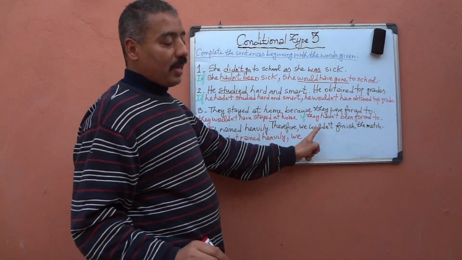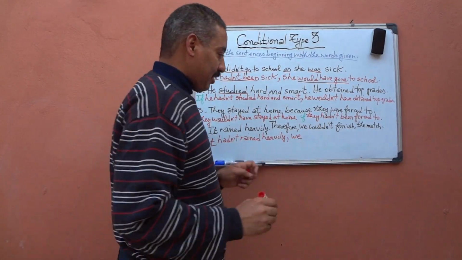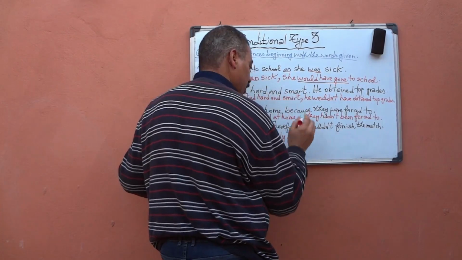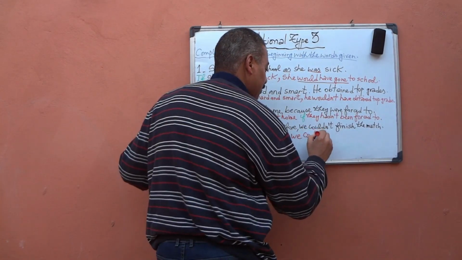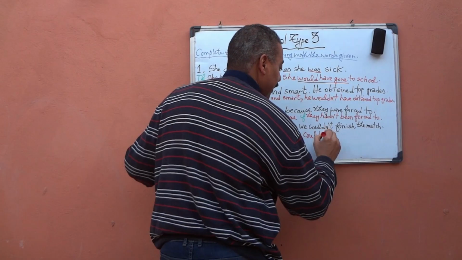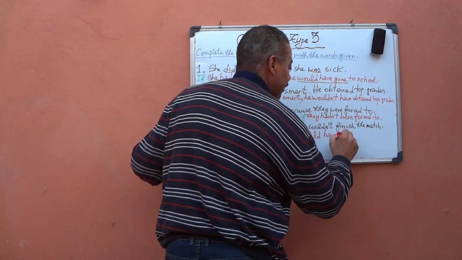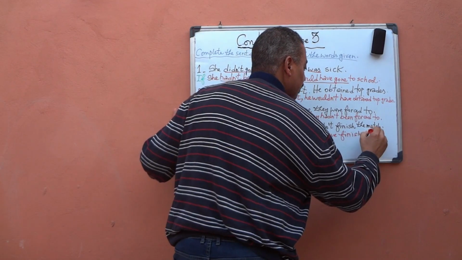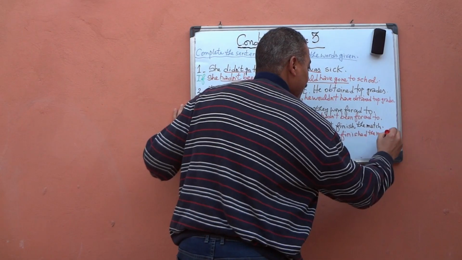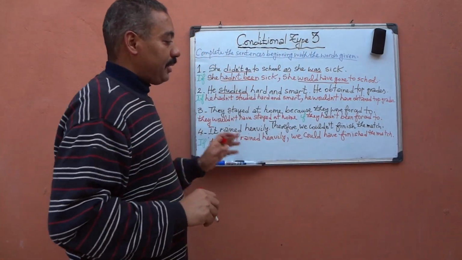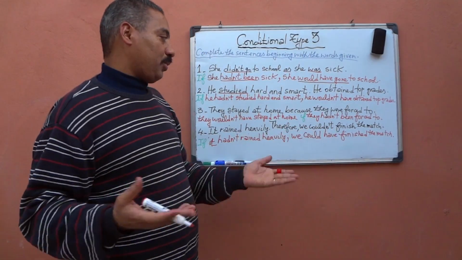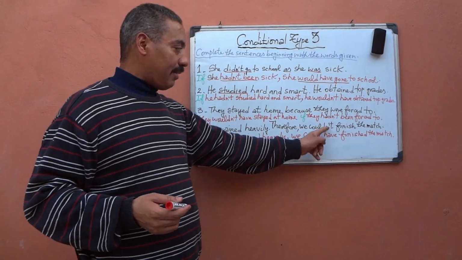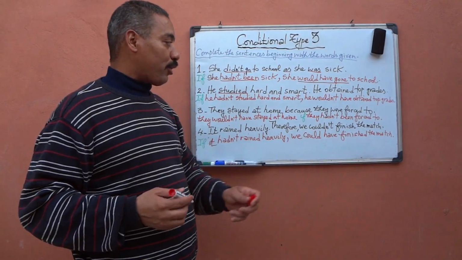because there is the modal couldn't here, we keep it here. So no need to say wouldn't. So you keep could. So negative becomes affirmative. So we could have finished the match. You see, it's a matter of ability, you know. We weren't able to finish the match, so keep it. We could have finished the match, but here we have negative, here it becomes affirmative.